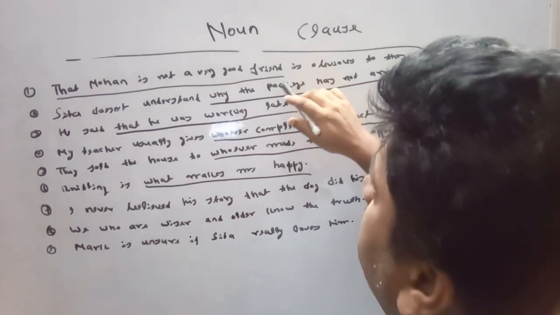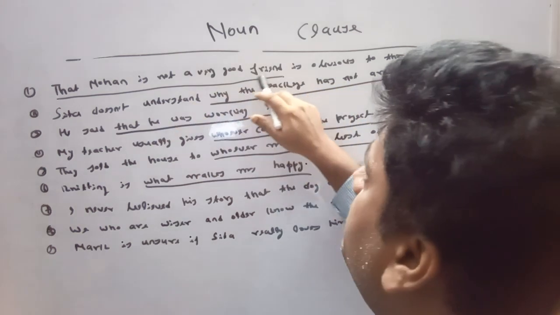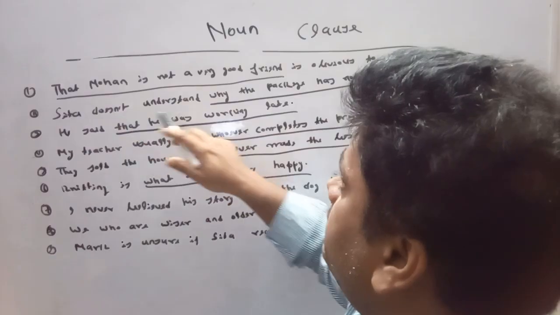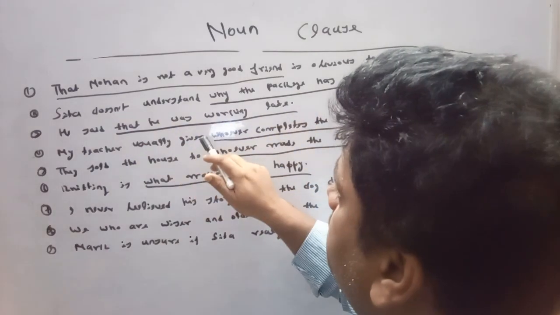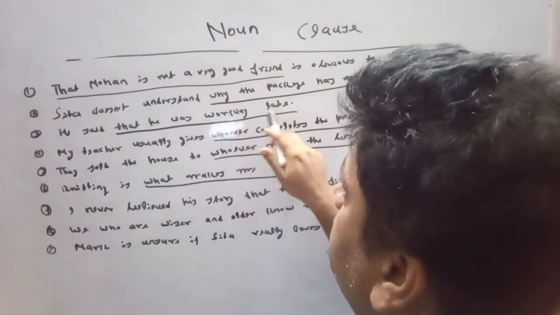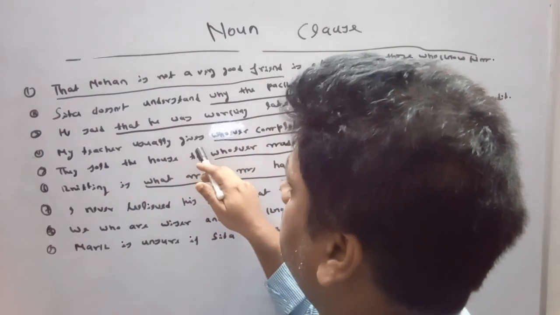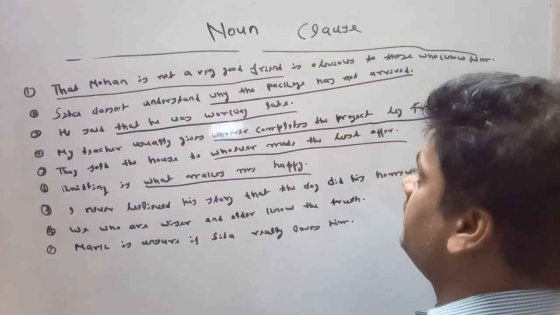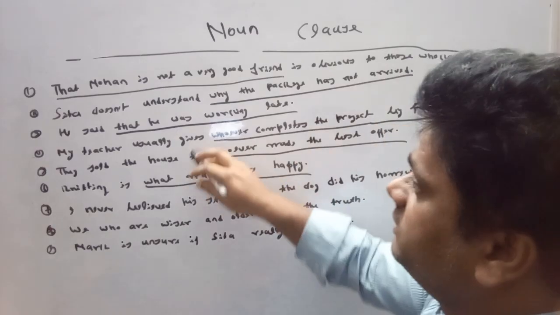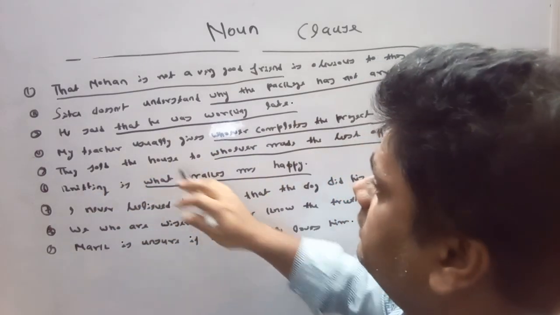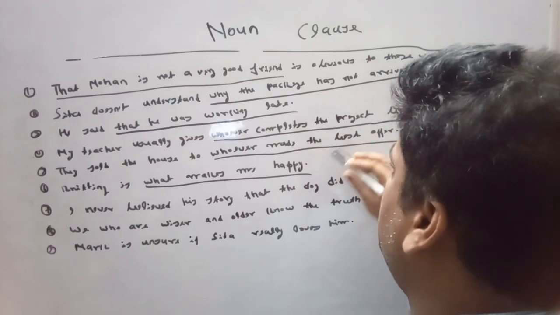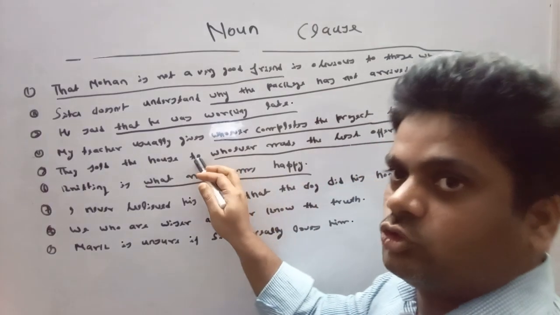In the first sentence, the noun clause is working as a subject. In the second sentence, the noun clause is working as an object. In the third sentence, the noun clause is working as an object. In the fourth one, the noun clause is working as an indirect object of the verb gives, and in the fifth sentence, the noun clause is working as an object of the preposition to.